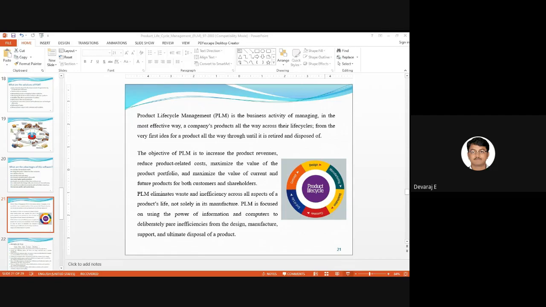For the product life cycle, you usually start first with the concept. Then you make a design, like 2D, then you analyze it and then you send it for manufacturing. After manufacturing your product, you need to package it and distribute it to different sellers, retailers, and so on. Then from the retailer or salesman, it goes to the customer. The customer buys the product from them, uses it, and then the product's life just ends.